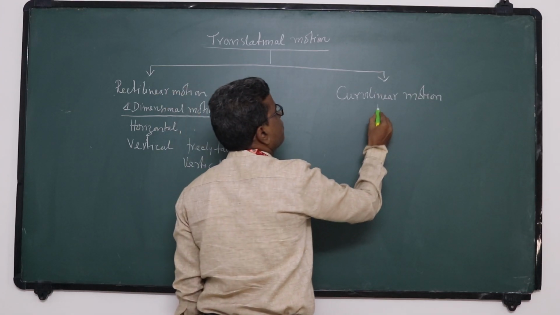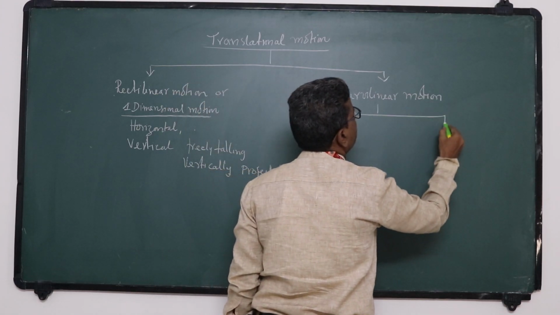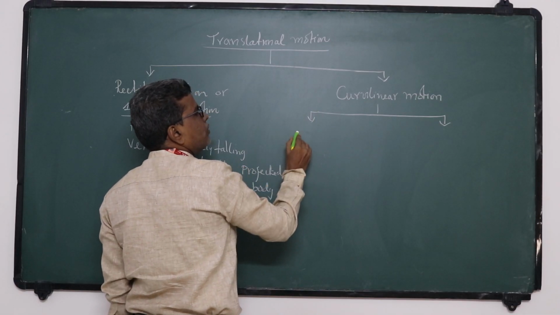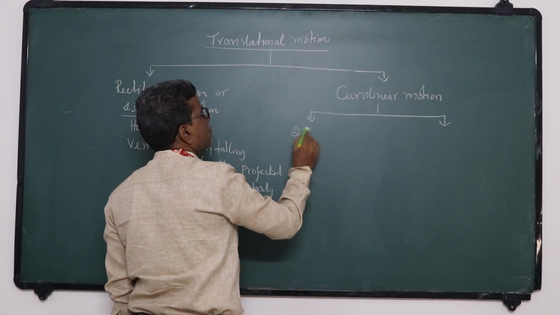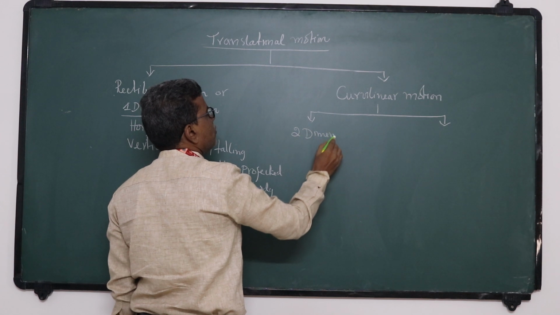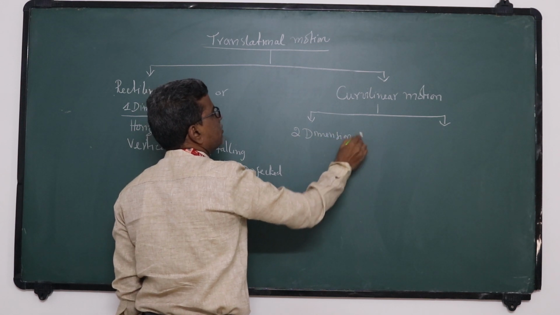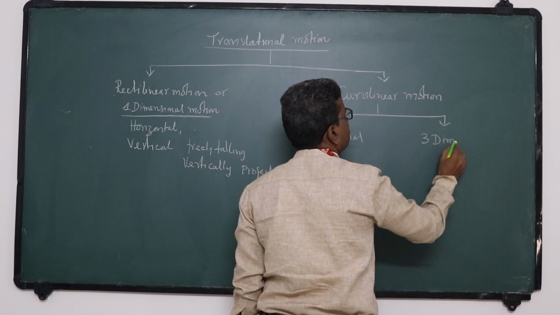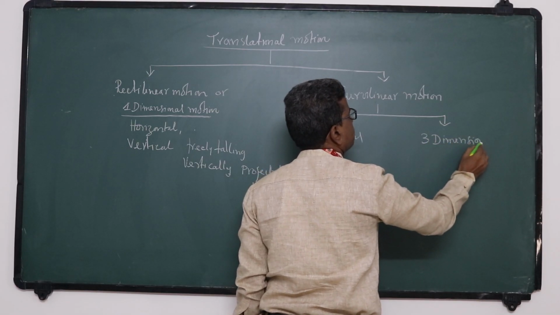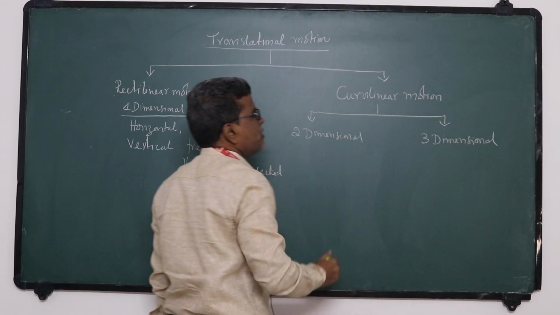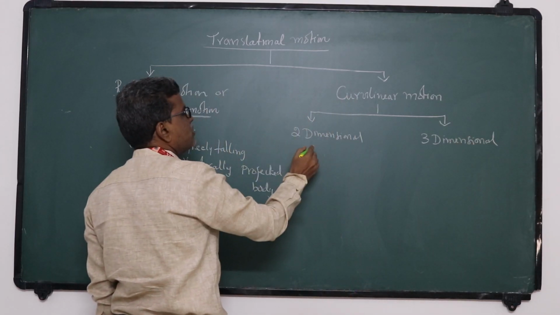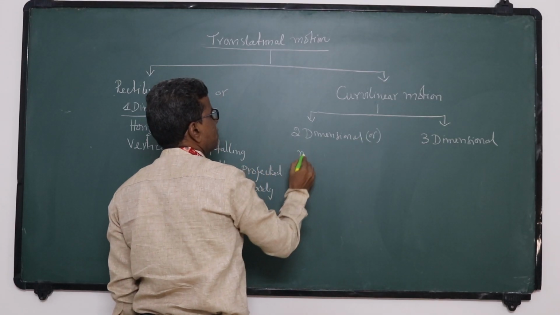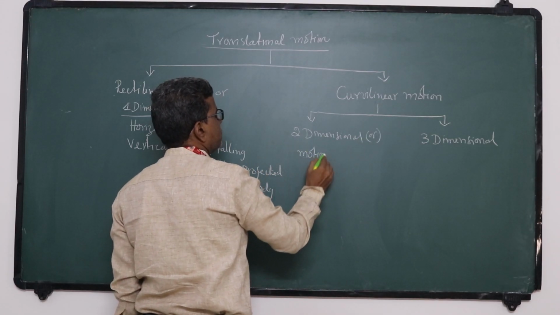This curvilinear motion we again classify into two types: two-dimensional motion, and again three-dimensional motion. So two-dimensional motion, we can also call it motion in a plane.